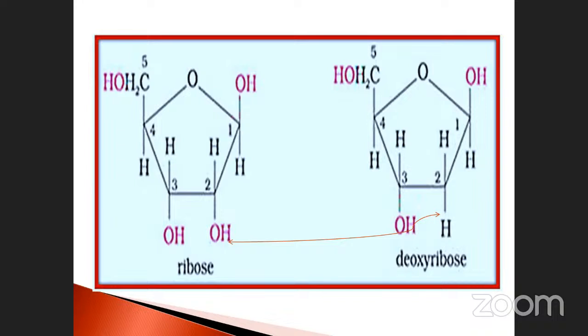Deoxyribose is present in it, that is deoxyribose nucleic acid. Suppose ribose sugar molecules are present in it, that is called ribose nucleic acid, otherwise called RNA. This is DNA. Okay, you know the difference between these two, my dear?